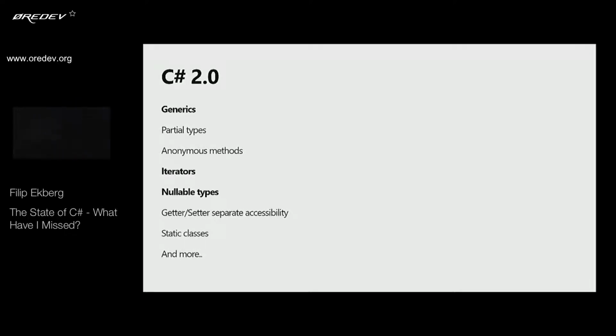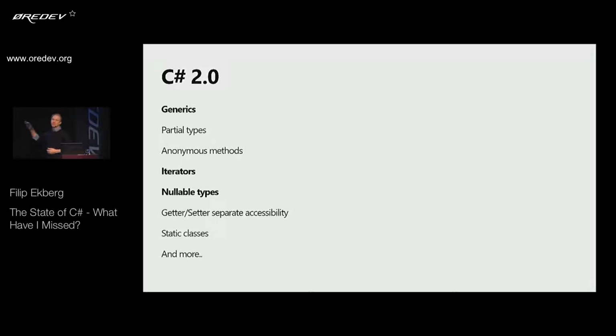So if we just look back through history and talk about C# 2, which was the first iteration of the language after we got if statements and while loops and functions and all that, you know, the basic things you want to use in a programming language. We got things like generics, which changed the way that we build software. We got partial types, which allowed us to do WinForms and WPF and all of these other crazy things that you can do with partial types. We got anonymous methods and iterators and nullable types. So we could use nullable integers, and all these value types could now be used as nullable, like reference types. We got getters and setters with separate accessibility, static classes, and a lot more.